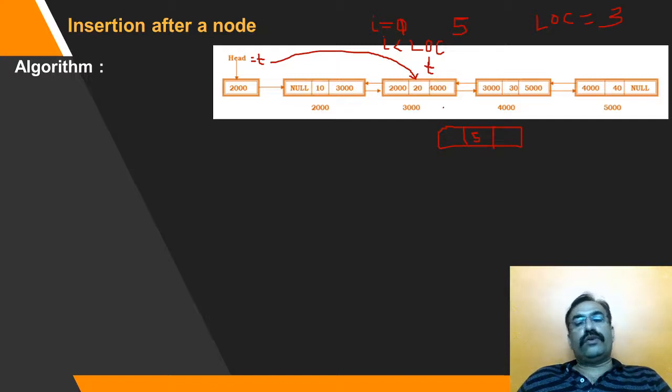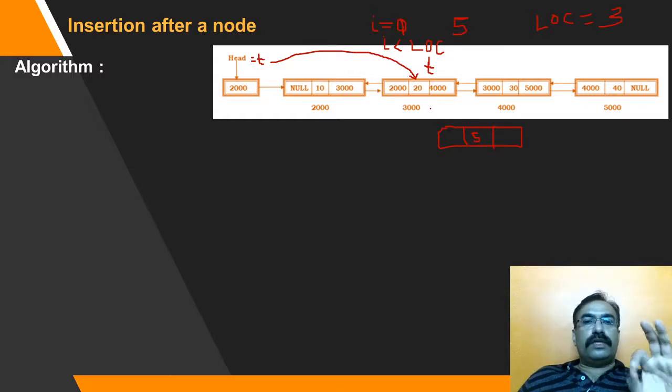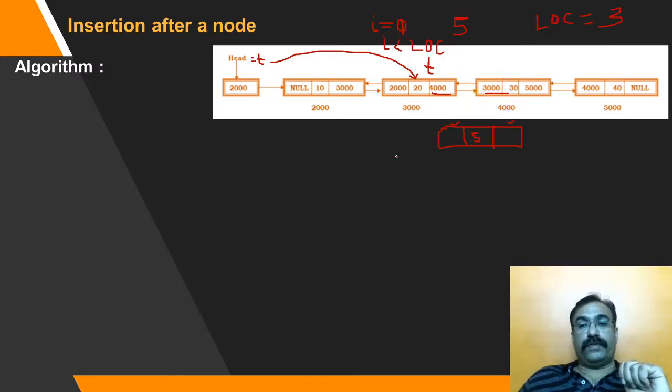So this I am not going to explain. If you want to know it, go back to the singly linked list and try to understand how we are manipulating I and coming to that particular location. So make T point to the node just previous to the location at which I want to insert the element. Now I have T with me. I need to modify this field, this field, this field, as well as this field. So there are 4 fields to be modified.